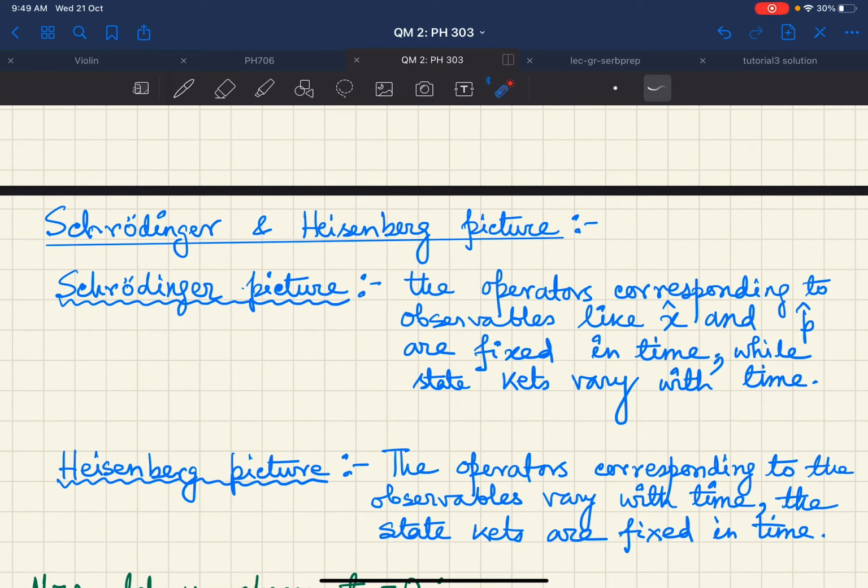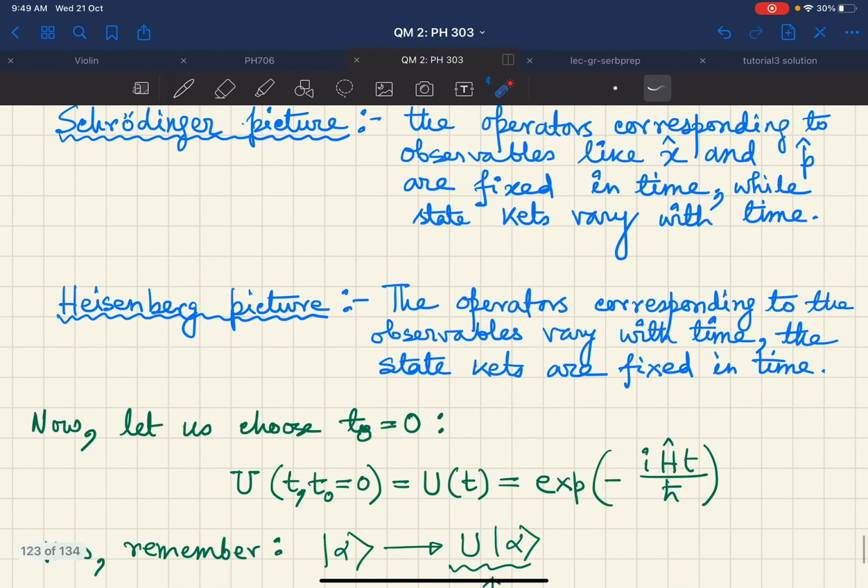Now, what is the Heisenberg picture? The Heisenberg picture is where the operators corresponding to the observables vary with time. In this picture, the state kets are fixed in time. Let us fix the state kets with time, but let us say that the operators corresponding to the observables vary with time. You will ask how this picture is going to be equivalent to the Schrodinger picture. It's very easy to show that. So let us discuss this briefly.